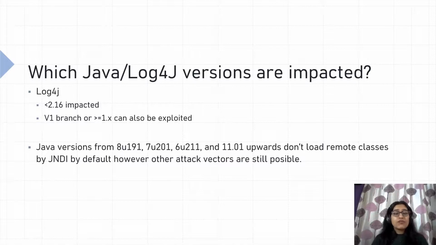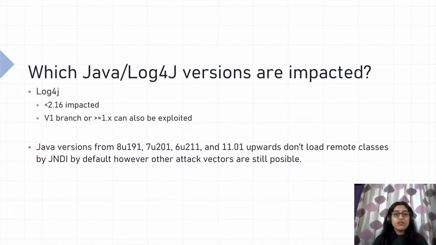So which Java and Log4j versions are impacted? For Log4j2, all the versions below 2.16 are impacted. If we talk about the v1 branch of Log4j, which is 1.x, there are many other vectors which can be exploited. However, the message lookup functionality came into the picture only in Log4j2. Hence, it is still a little difficult, actually very difficult, to exploit Log4Shell in 1.x versions. However, there are still some steps that can be taken to avoid other attack vectors.